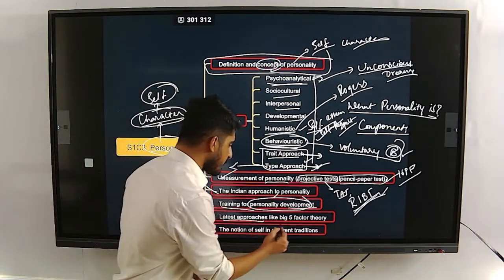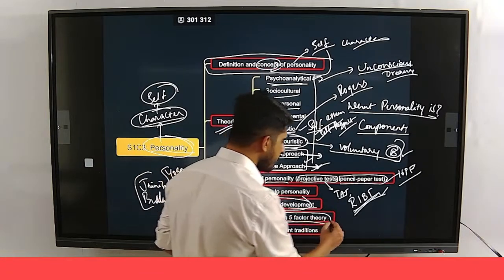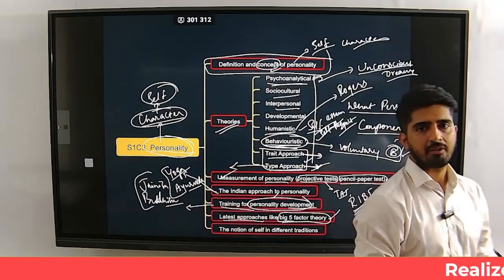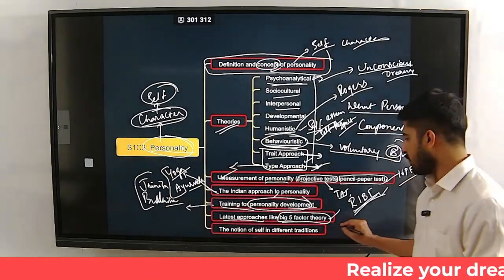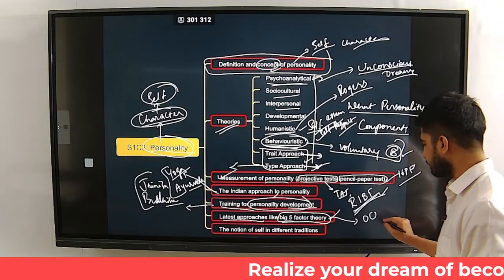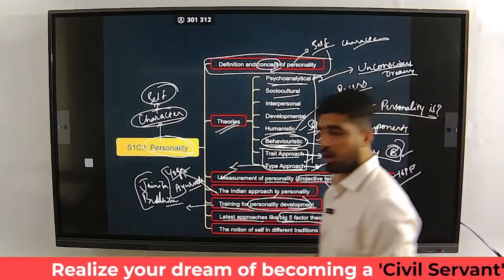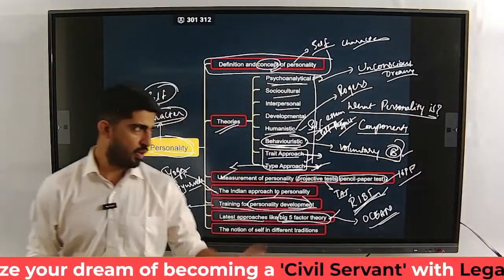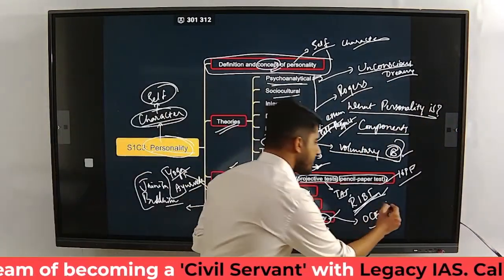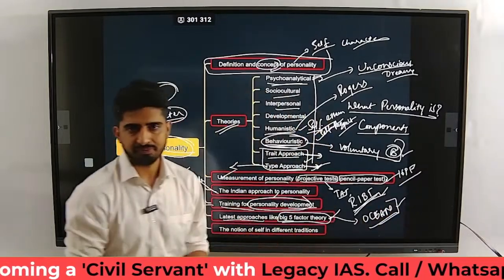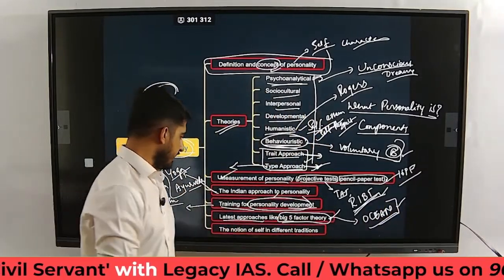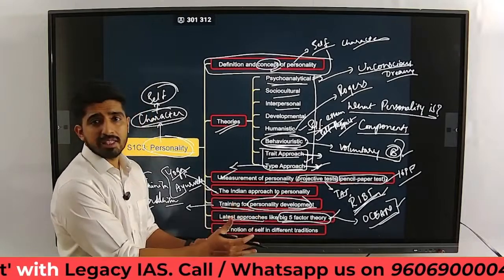The latest approaches like the Big Five theory, this is the most acceptable theory today, which is also called the OCEAN theory, because the five traits we are talking about spell OCEAN. That's an acronym. And this is the most acceptable theory as of today.